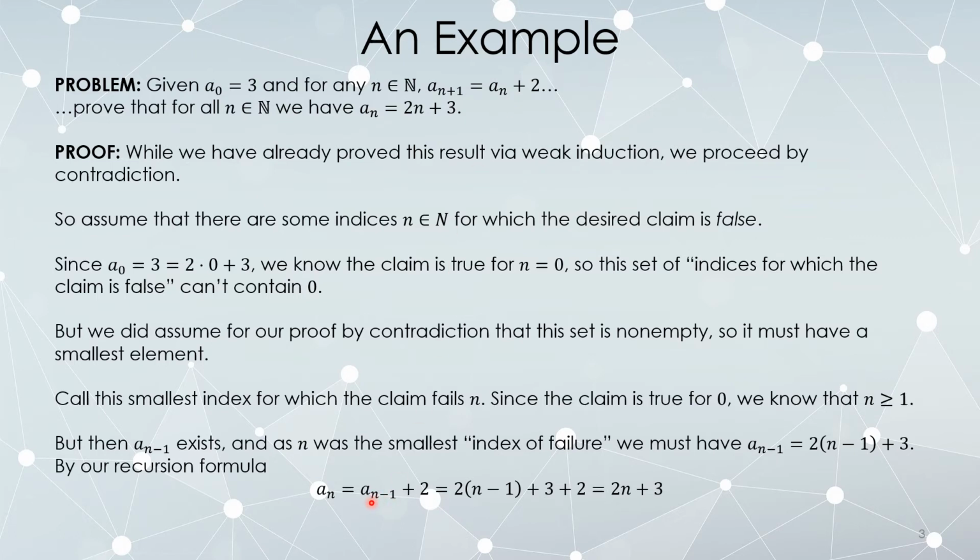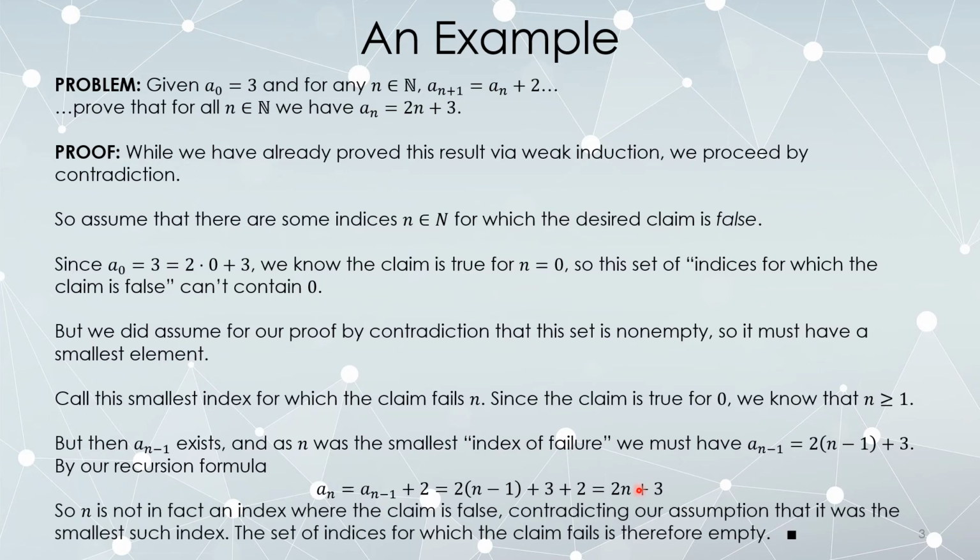A sub n minus 1 had to be an index where the formula was true, so a sub n minus 1 is given by 2 times n minus 1 plus 3. And when you simplify this down, you get 2n plus 3. In other words, n is actually an index where the recursive formula generates the desired explicit formula. So by assuming n was the first index of failure, n minus 1 is not an index of failure, but that then tells me that a sub n is also not an index of failure, so it's not actually the smallest index on which the claim does not hold.